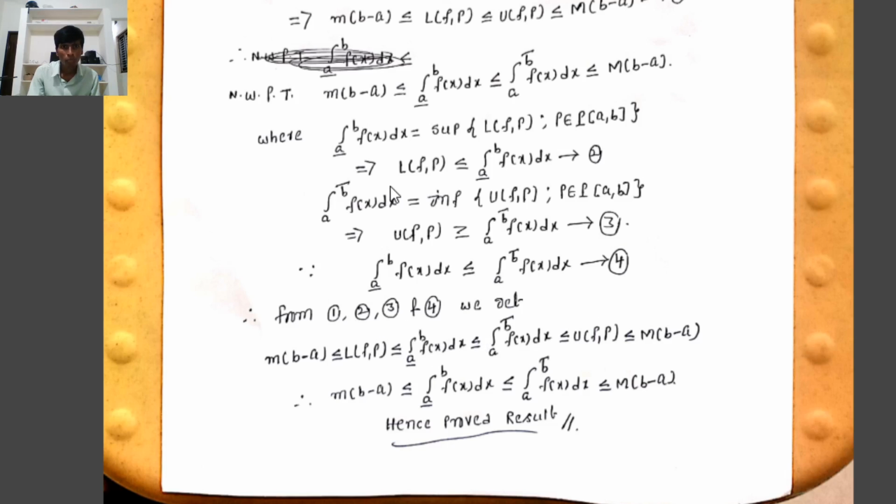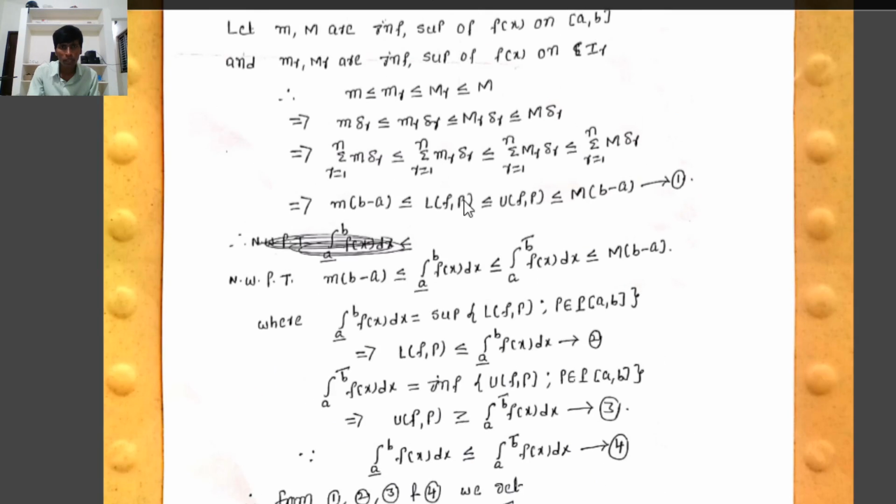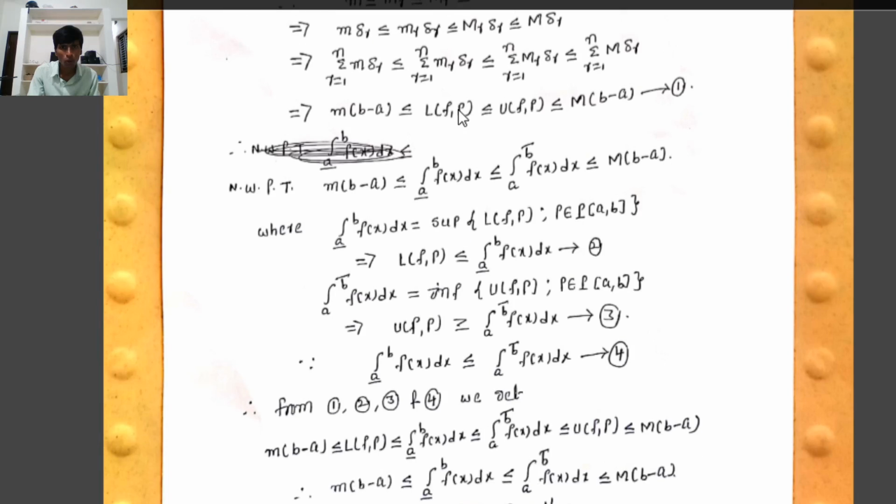From 1, we observe that small m into b minus a is less than or equal to LFP. From 2, LFP is less than or equal to the lower integral from a to b of f of x dx. From 4, the lower integral from a to b of f of x dx is less than or equal to the upper integral from a to b of f of x dx.